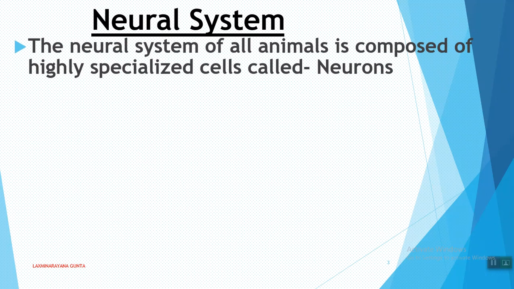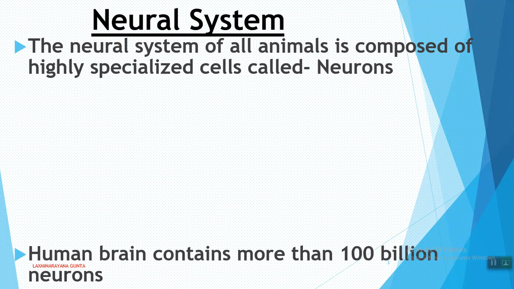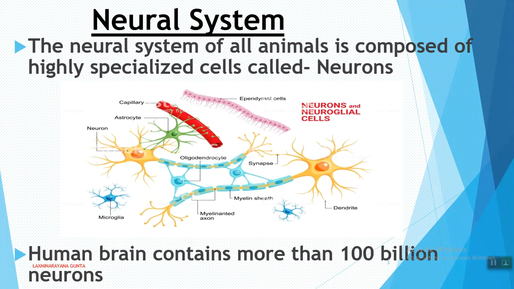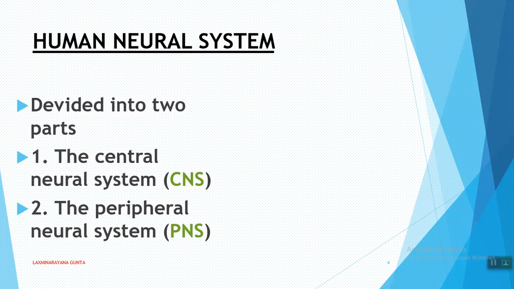Here we are going to discuss the neural system. Neural system of all animals is composed of highly specialized cells called the neurons or nerves. And our human brain contains more than 100 billion neurons. This is the structure of neuron, and the human neural system is studied under two headings, that is central neural system and the peripheral neural system.